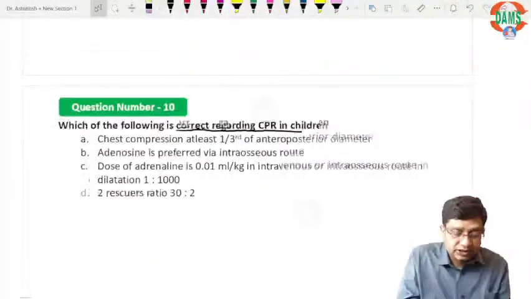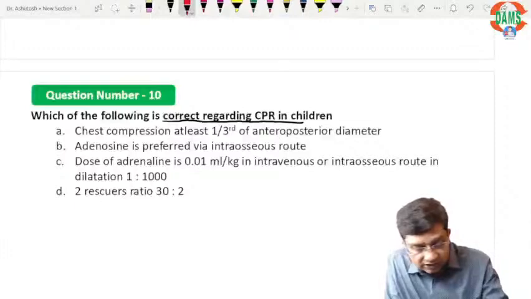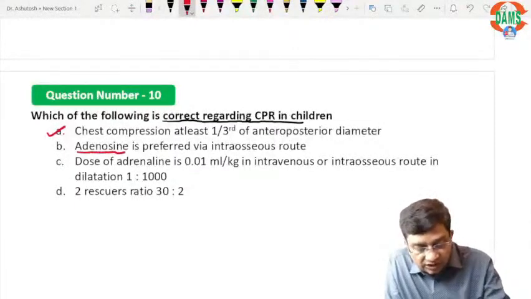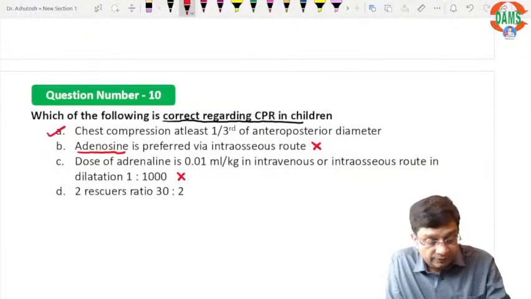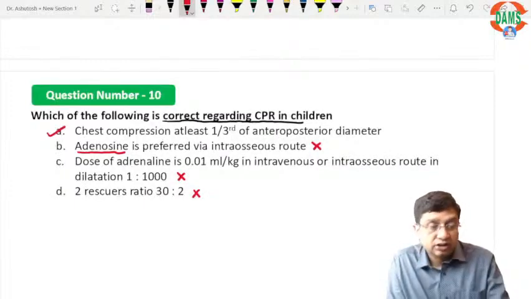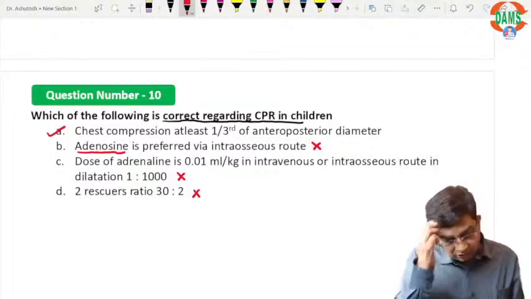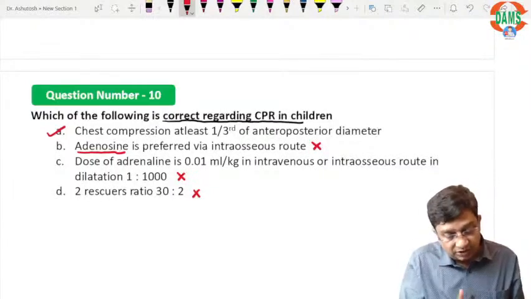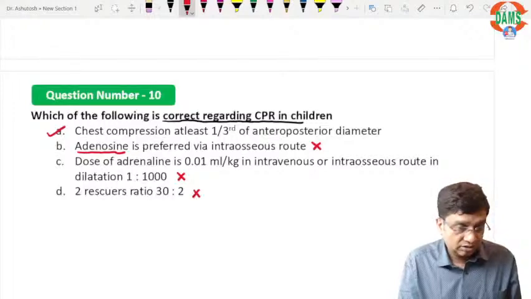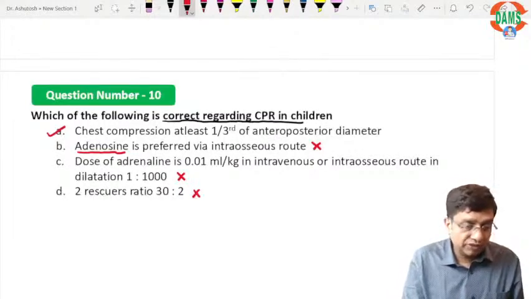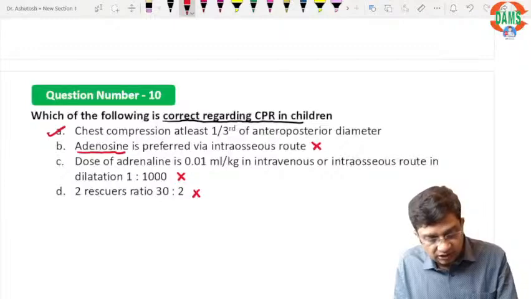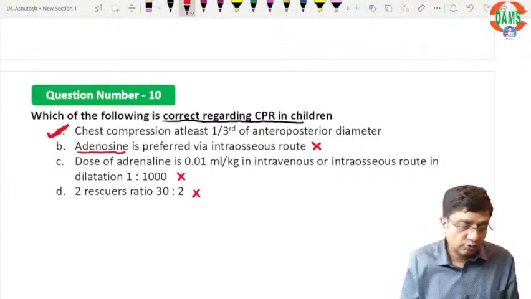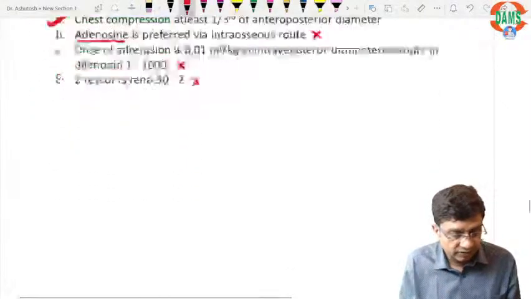What we are saying here: chest compression, yes, absolutely right. The first line says this is true. Adenosine, no, what we are giving is epinephrine. This is not true. The dose of adrenaline given here is not true. The two-rescuer ratio is 15:2. Anuj, if it had asked which is wrong, it could have become a multiple-answer type. I can agree, because you people have given the exam and you know better, but here this is the right one. So chest compression at least 1/3 of the anteroposterior diameter is definitely the right answer.